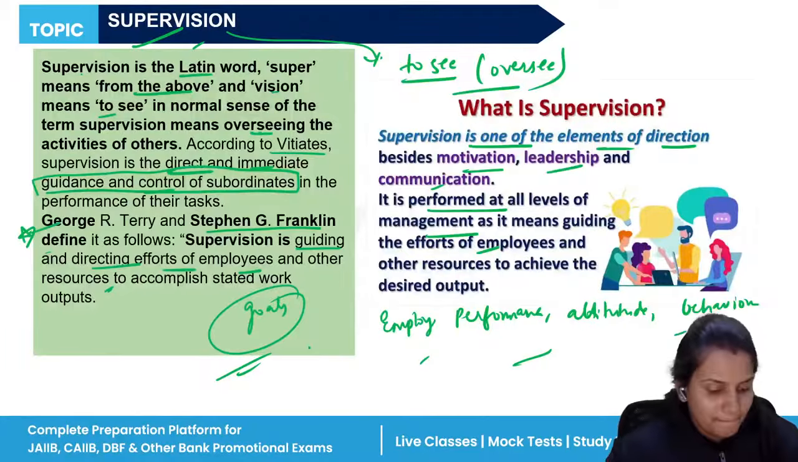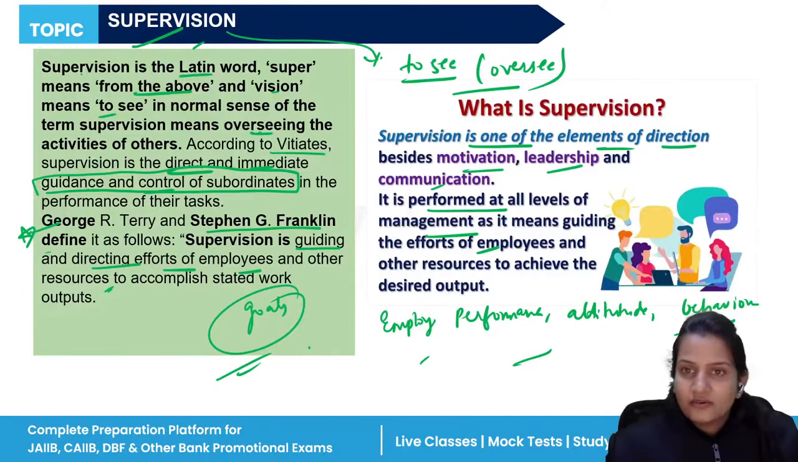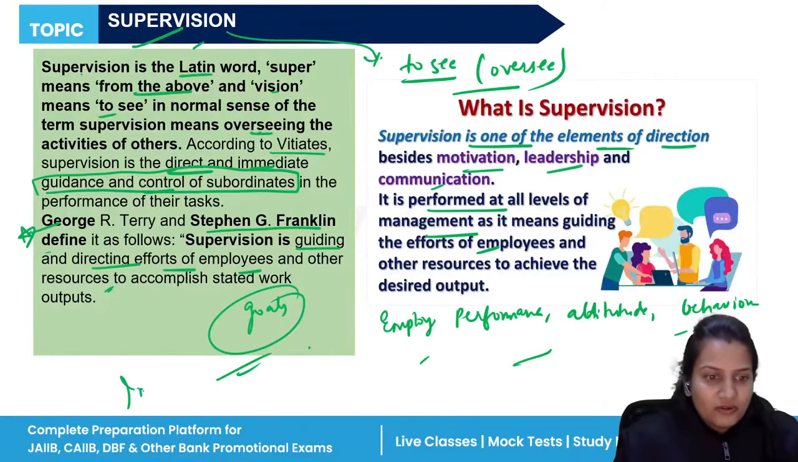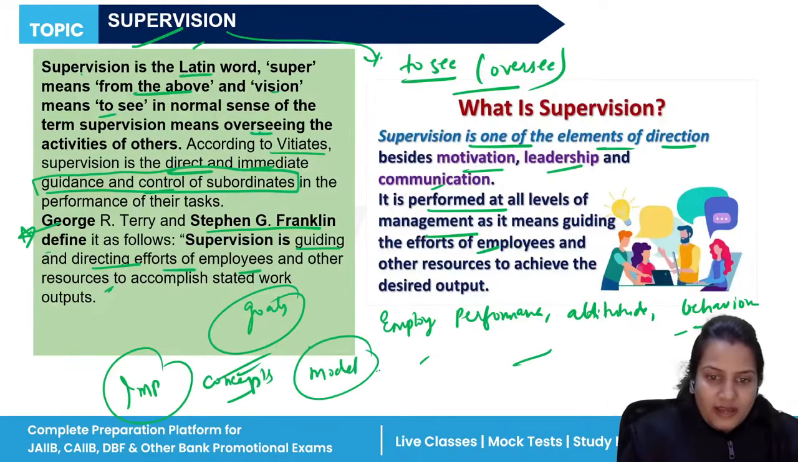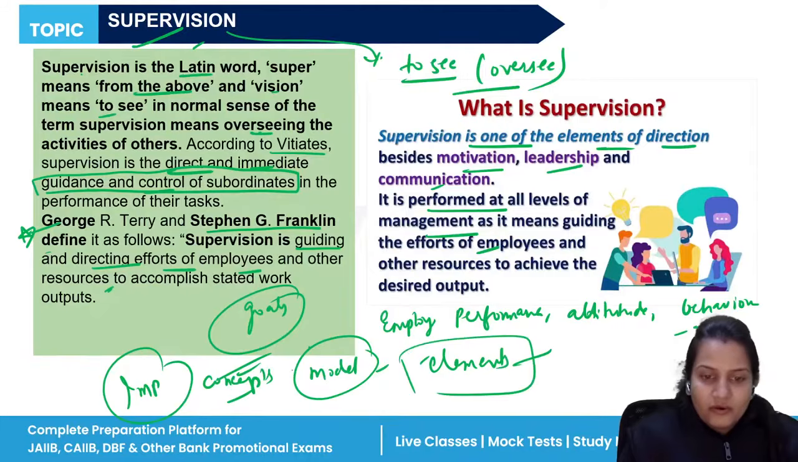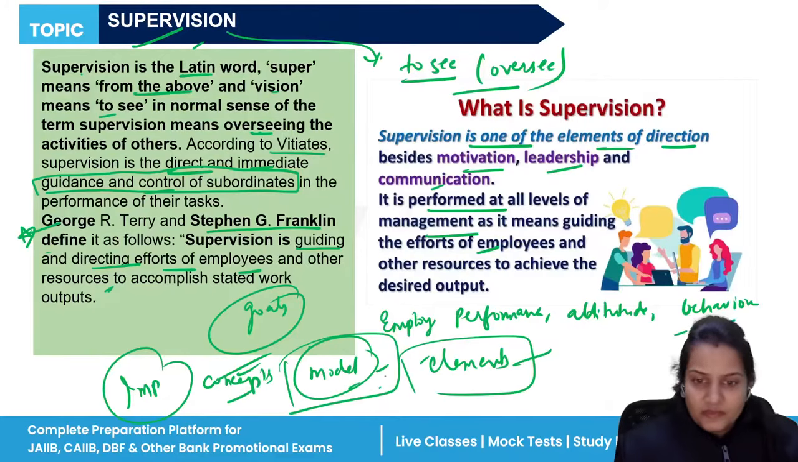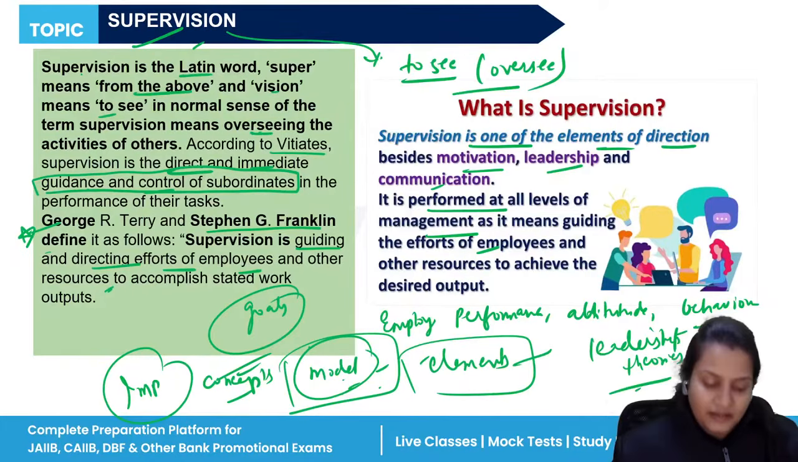Then, any doubt to anyone? So we have completed all the important concepts of directing, all the important models of directing and the elements. These two are very important from the examination point of view: the models of leadership, the leadership theories, and the elements of directing.